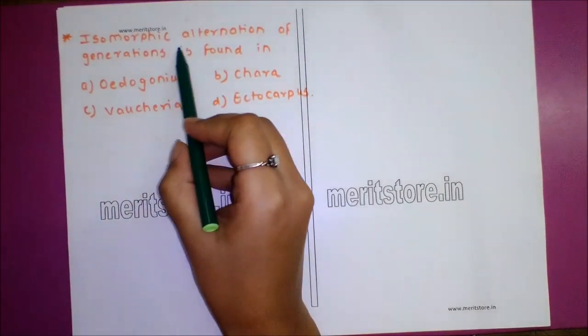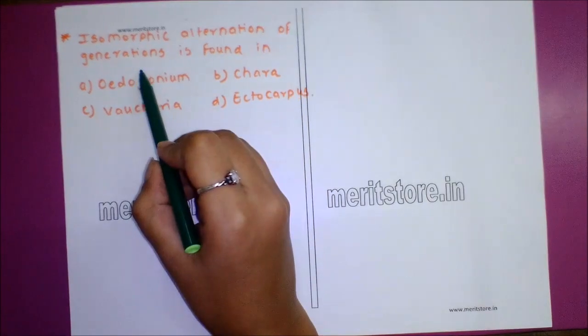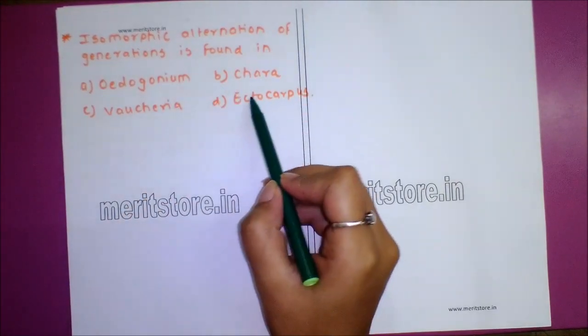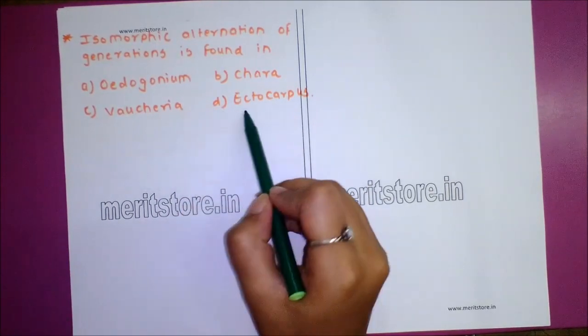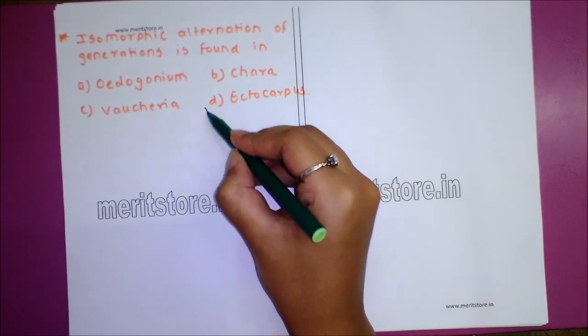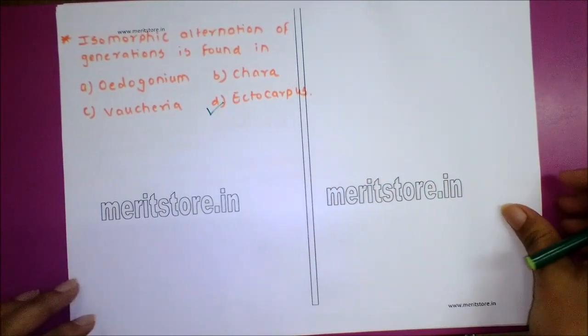Question number 7. Isomorphic alternation of generations is found in option A Oedogonium, option B Chara, option C Wuchereria, option D Ectocarpus. Answer to this question is option D Ectocarpus.